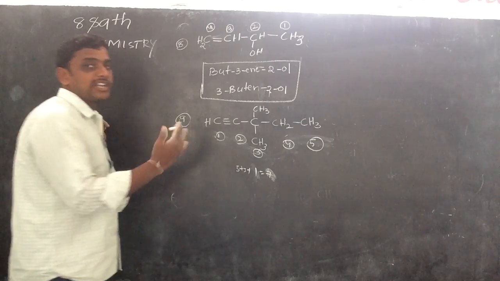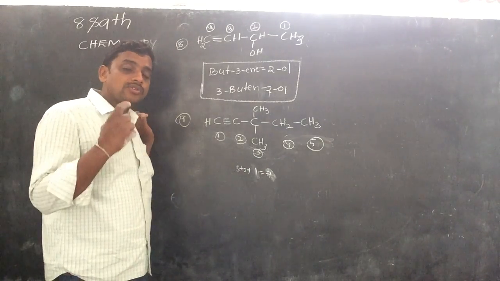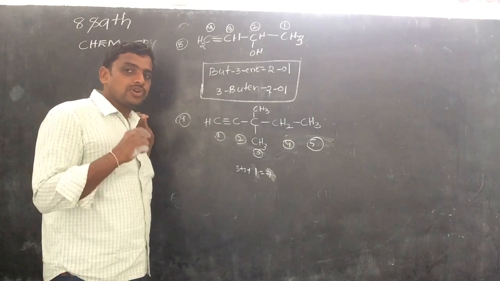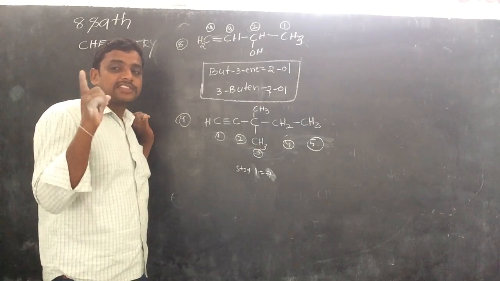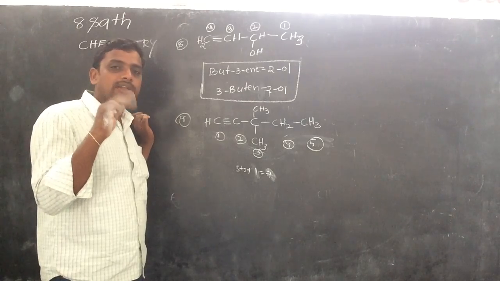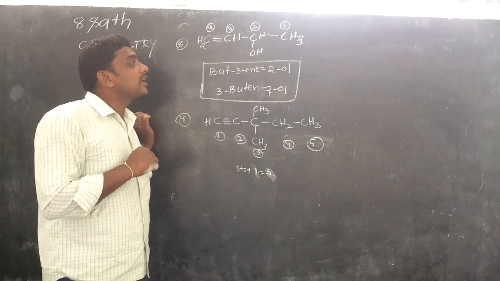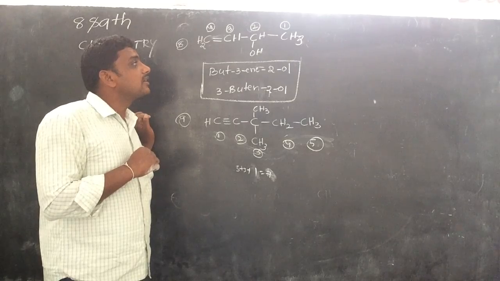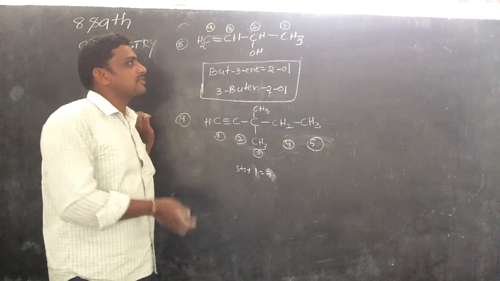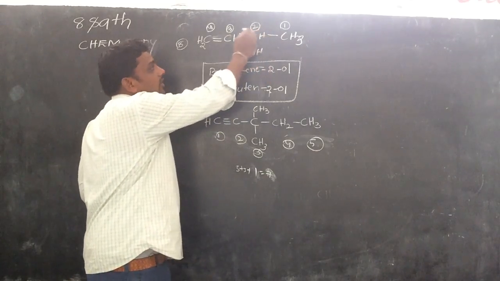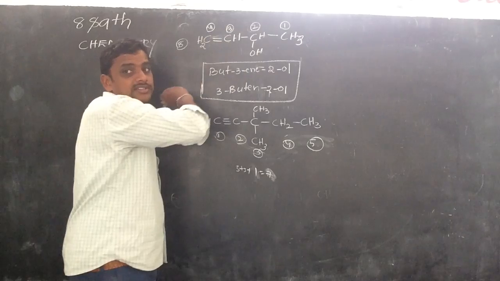So do we have to number left to right or right to left? Left to right. So we have to think about that also. The total of positions or substitutions should be least. That is also the third IUPAC rule. Sometimes left to right and right to left positions are the same, 1, 2, 3.